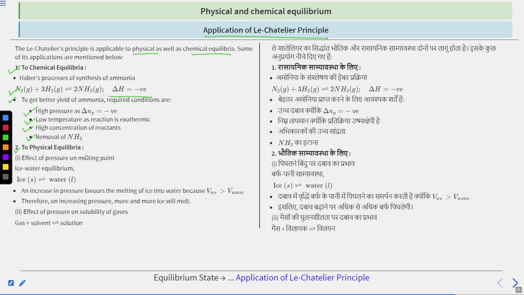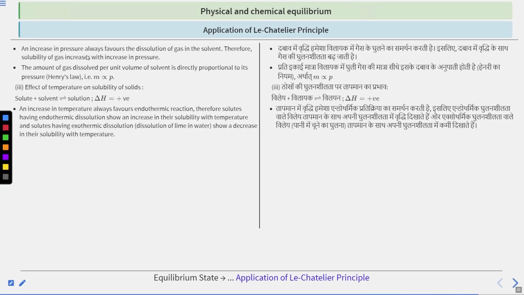And for physical equilibrium, the effect of pressure on melting point, like ice-water equilibrium, ice going from solid to liquid water. An increase in pressure favors the melting of ice into water because the volume of ice is greater than the volume of water. Therefore, on increasing pressure, more and more ice will melt. And the effect of pressure on solubility of gas. Let's suppose gas plus solvent gives a solution. An increase in pressure always favors the dissolution of gas in the solvent. Therefore, the solubility of gas increases with the increase in pressure.